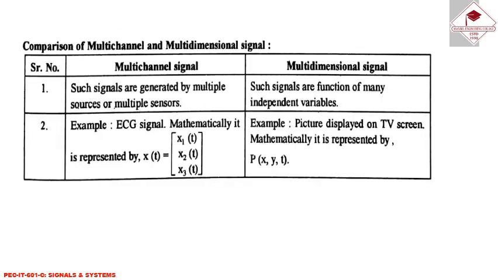Next, this is the difference between multi-channel signal and a multi-dimensional signal. First point, multi-channel signals are generated by multiple sources or multiple sensors, but multi-dimensional signals are functions of many independent variables. Number 2, ECG signal can mathematically be represented by x(t) is equal to [x1(t), x2(t), x3(t)]. And for multi-dimensional signal, the picture displayed on TV screen can mathematically be represented by p(x, y, t).